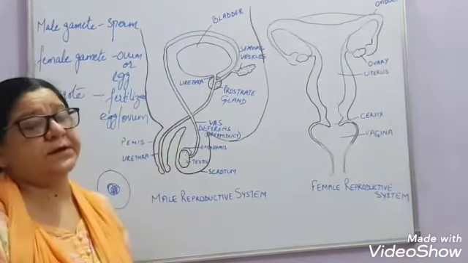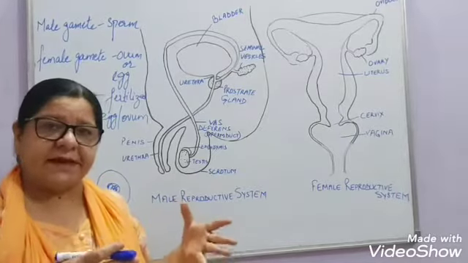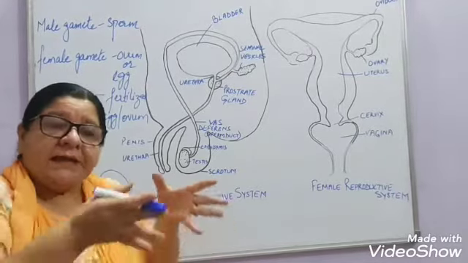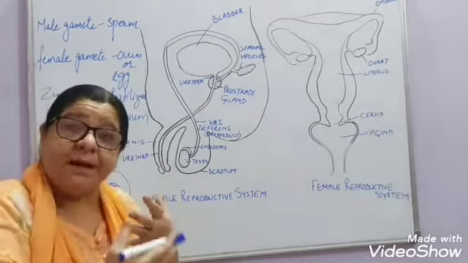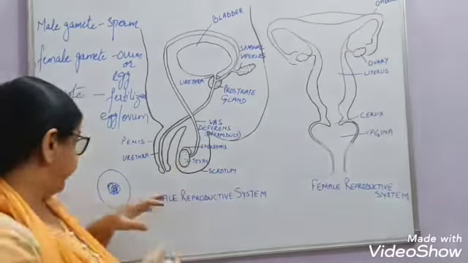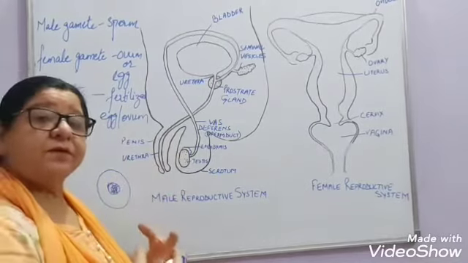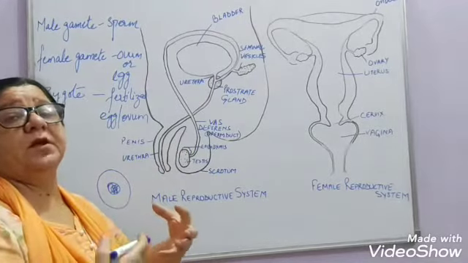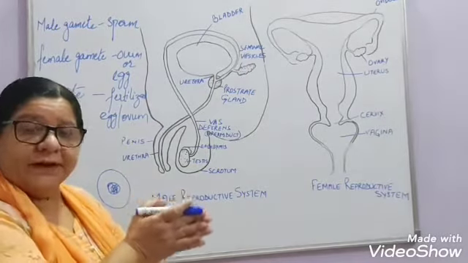That means when the fusion takes place and the zygote is formed, there should be double the amount of genetic material, that is the DNA, after fertilization, because the genetic material of the ovum as well as of the sperm is combining together.